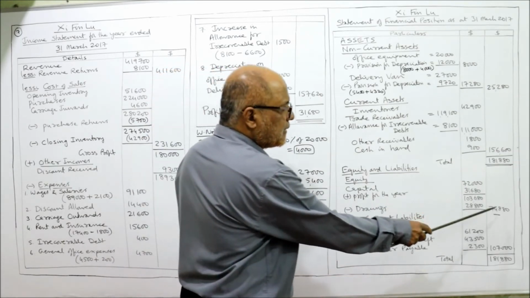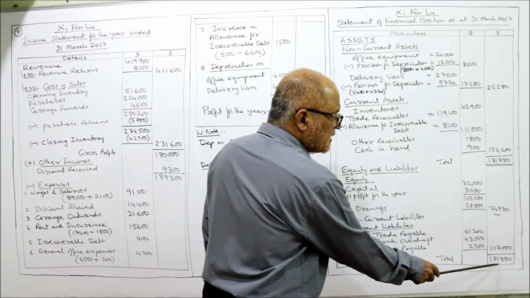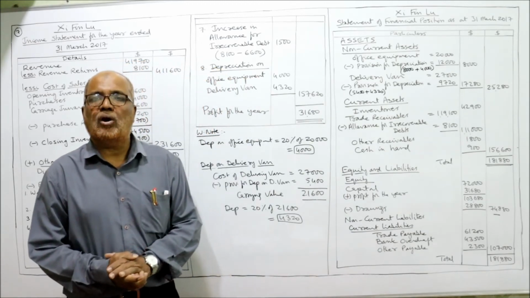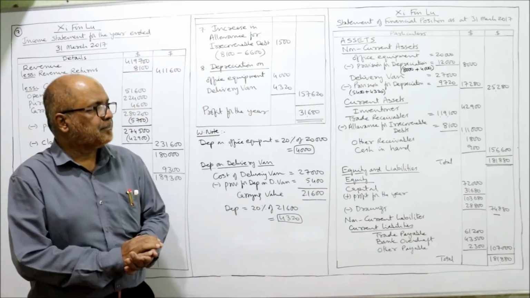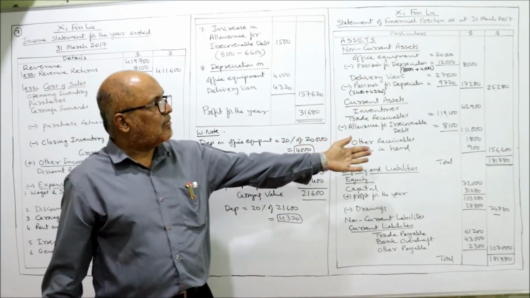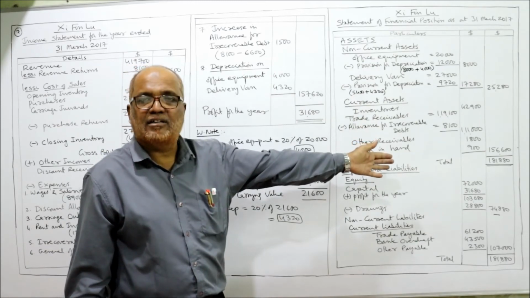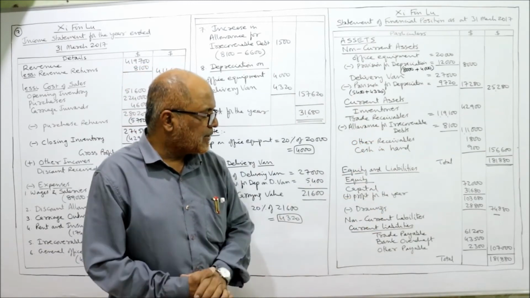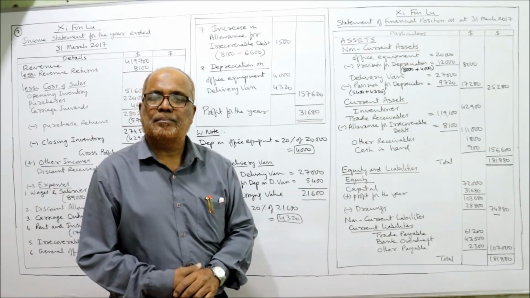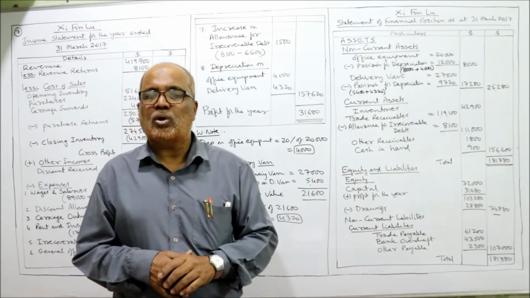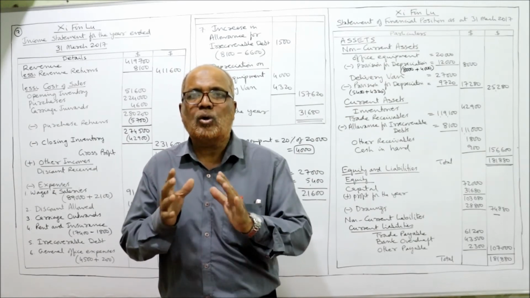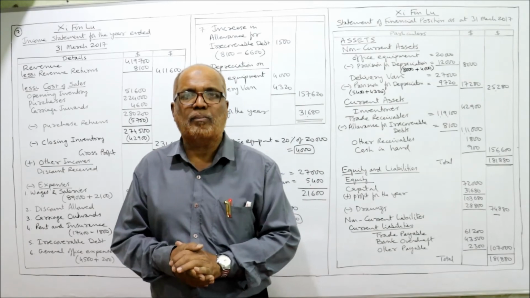Now you add up 74,880 plus 1,07,000, 1,81,880. This is the total of equity and liabilities. So our balance sheet, our statement of financial position is tallied. The total of assets and the total of equity and liabilities both are the same. So take a screenshot of the solution. Then briefly I'll explain. This will conclude this video regarding the 7th problem.